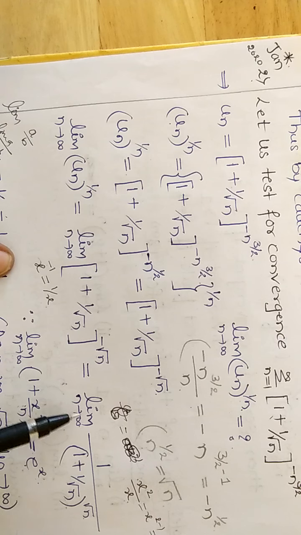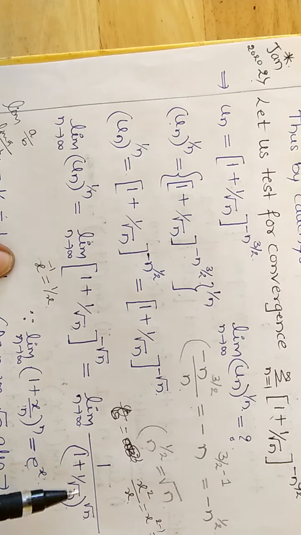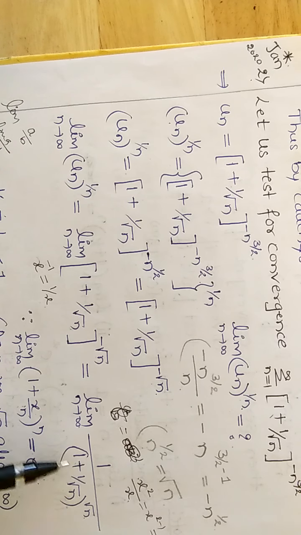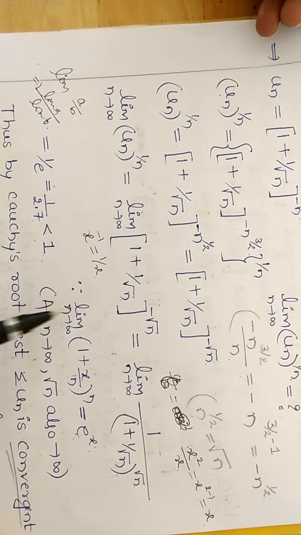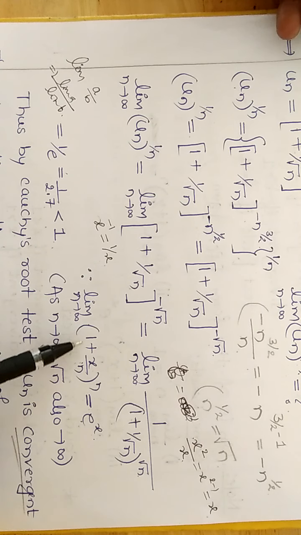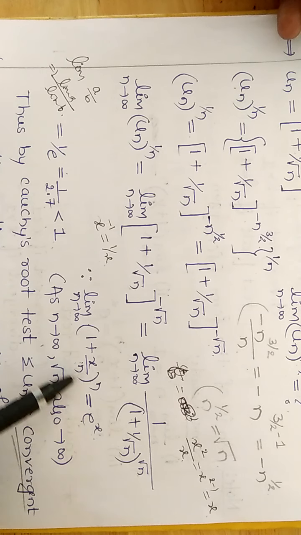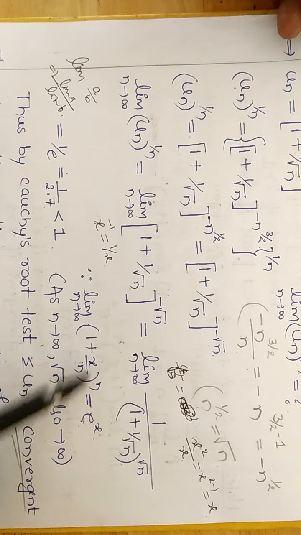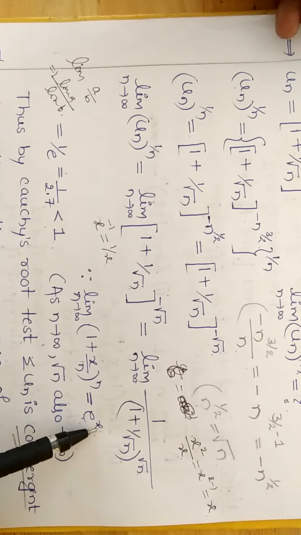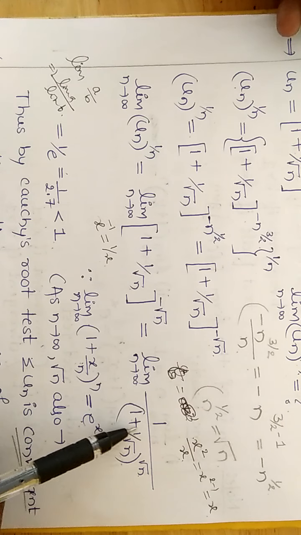Limit as n tends to infinity is equal to 1 divided by, it is a positive value, right, in terms of positive, 1 plus 1 divided by square root of n, raised to the power root n. So we have one standard result: limit as n tends to infinity of 1 plus x divided by n, whole raised to n, is equal to e raised to x. These two are the same, this value is e to the power x. So observe root n, these two values are the same, the value of x is 1 only.